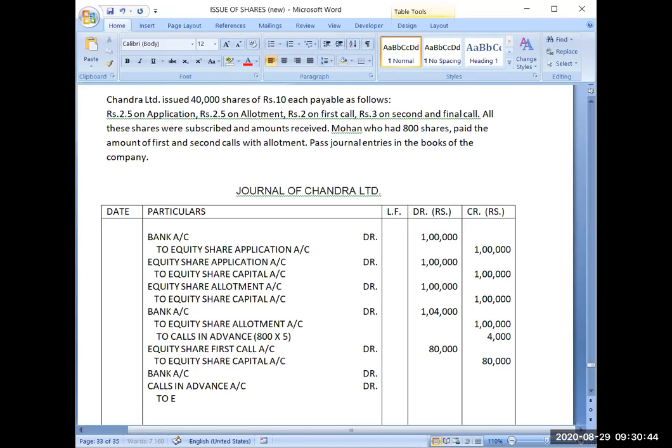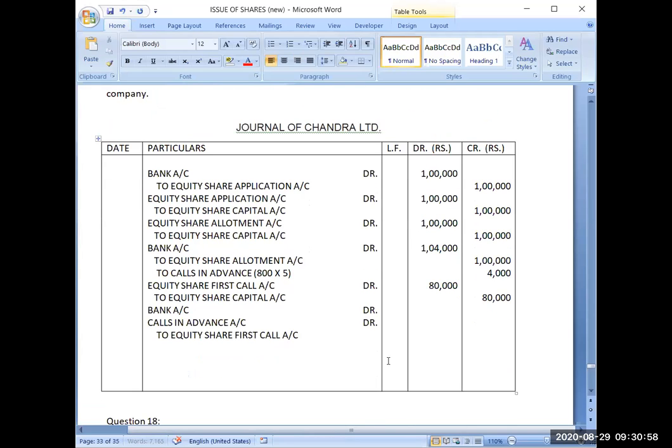To equity share first call account. Yes, first is journal entry. Whether journal entry is clear? This journal entry is clear.